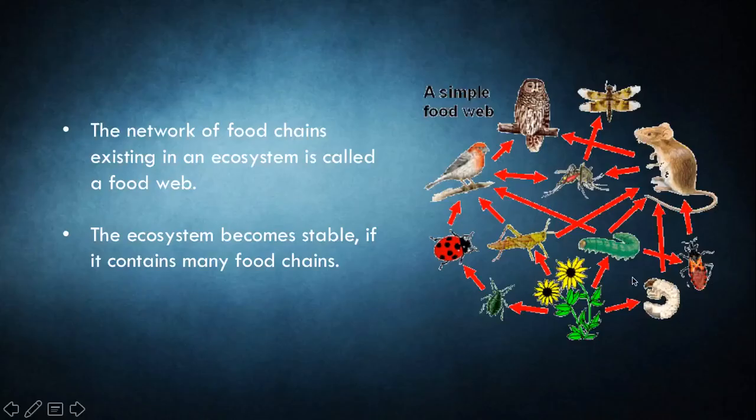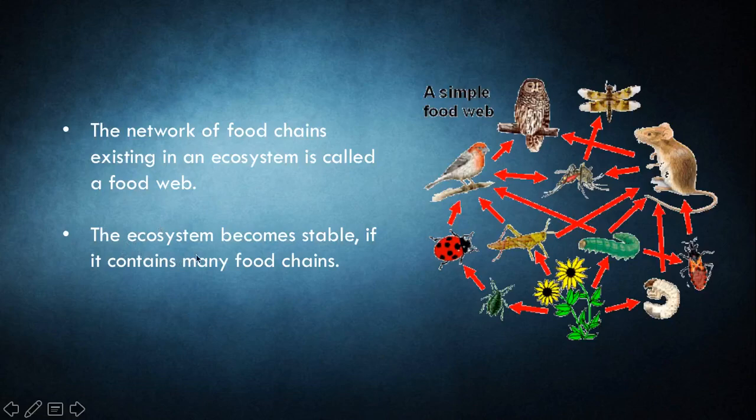For an example, you can see here this is a plant. This plant is eaten by a caterpillar, a grasshopper, and several other insects. And in turn, this grasshopper is eaten by a mouse, and it is also eaten by a bird. So every organism in a food web is eaten by two or more other organisms, forming a branching relationship. This network of food chains existing in an ecosystem is called a food web.